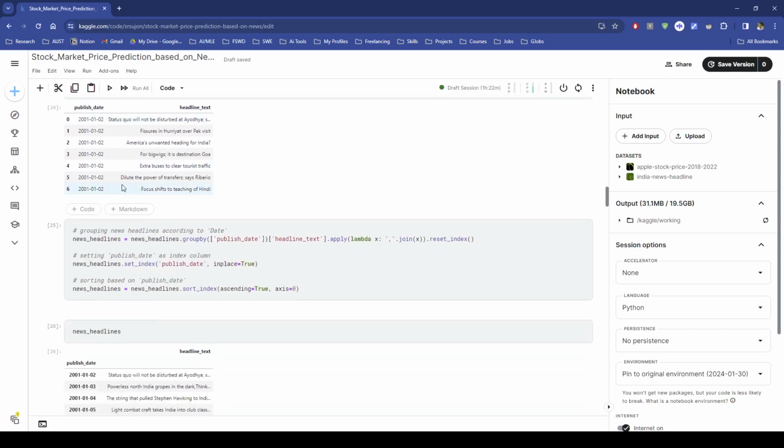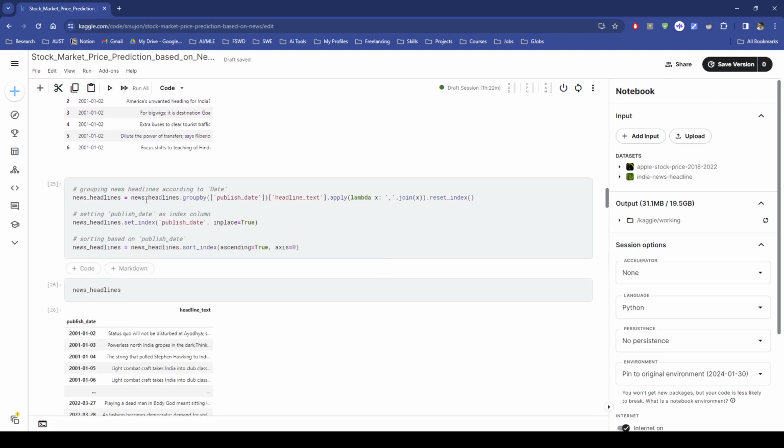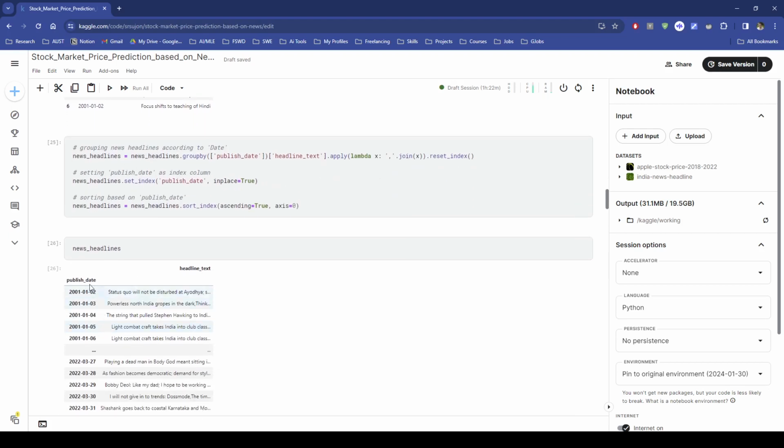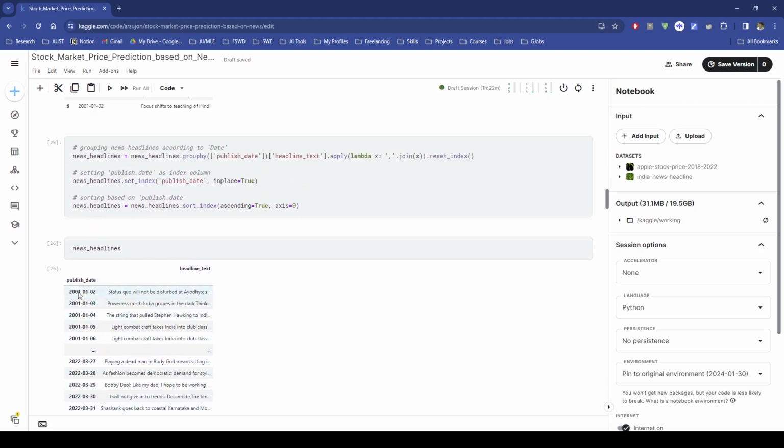After that, the grouping. Now we need to group the two things together: the published date and headline text. We only need these two. Then grouping according to date. This is our final news headline according to date, where the published date is a date and time object.